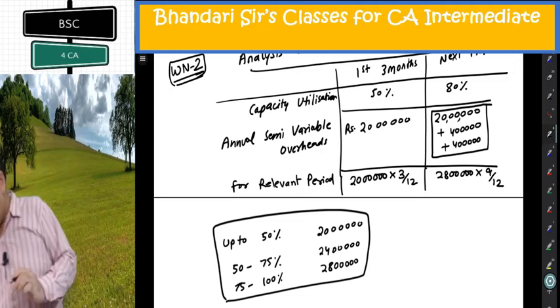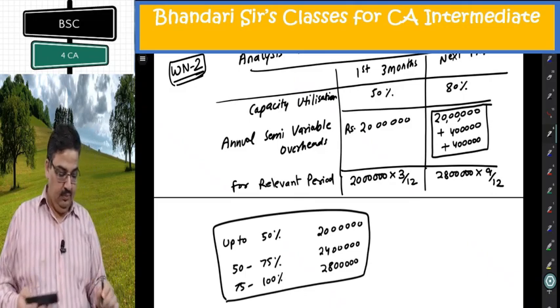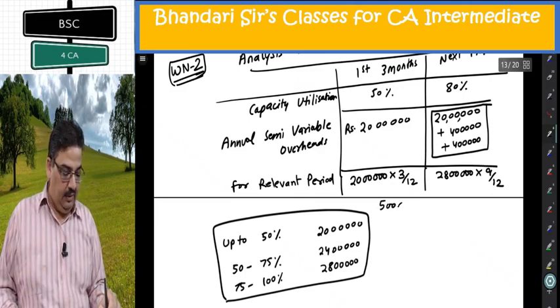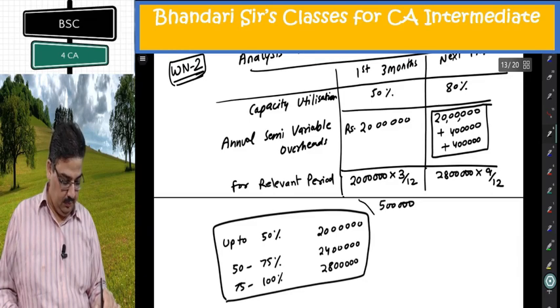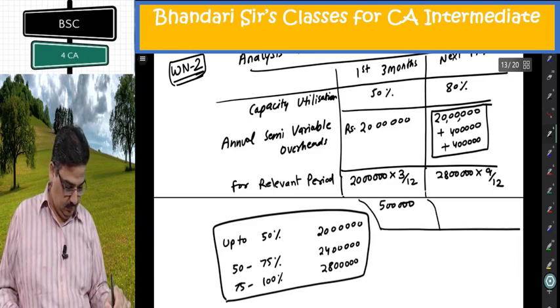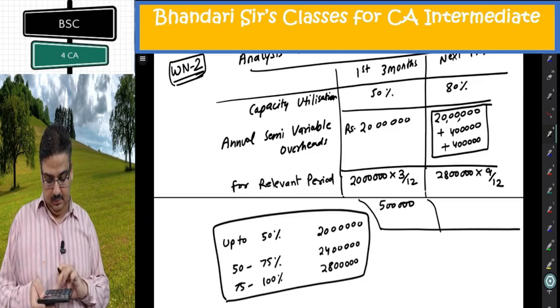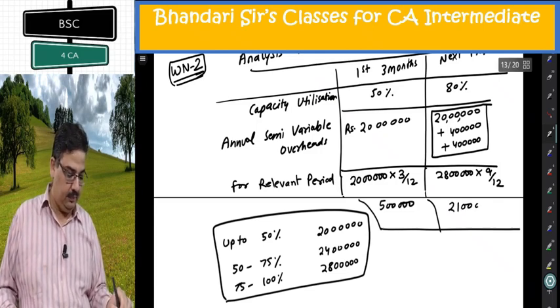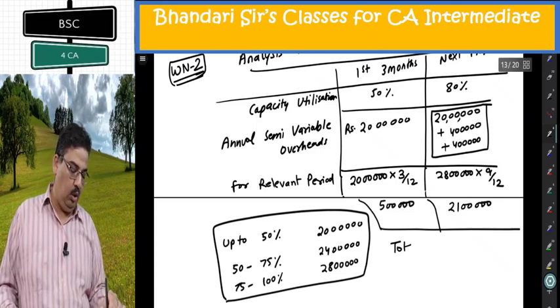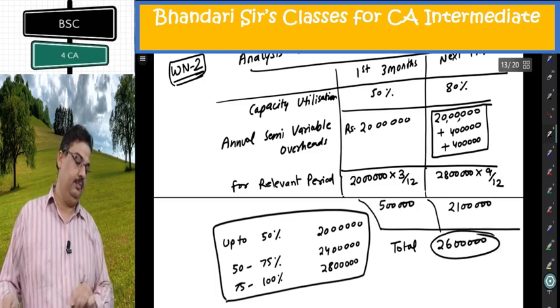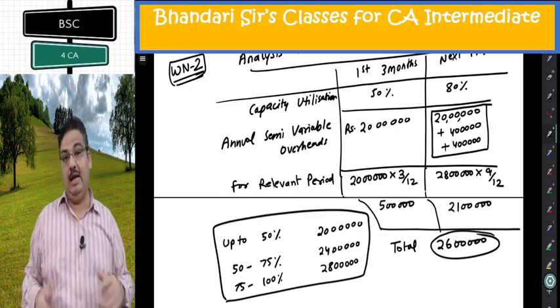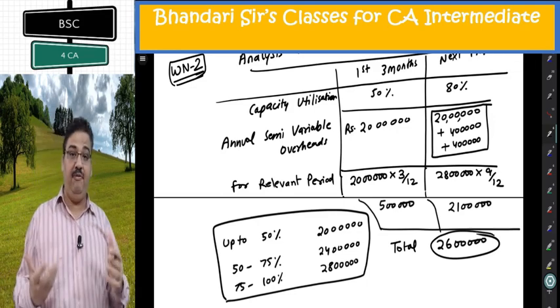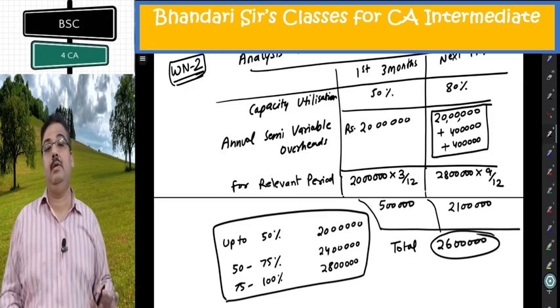So, once I calculate, this is 5 lakh, and this is 21 lakh. Total for the year 26 lakh. Total semi-variable overhead that I will be putting in my flexible budget is 26 lakh.